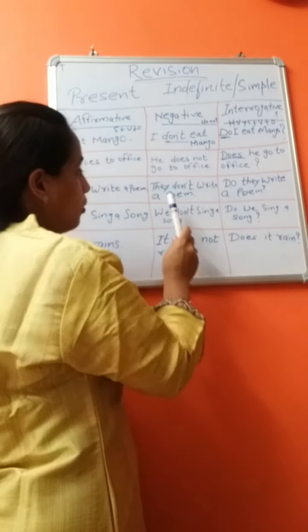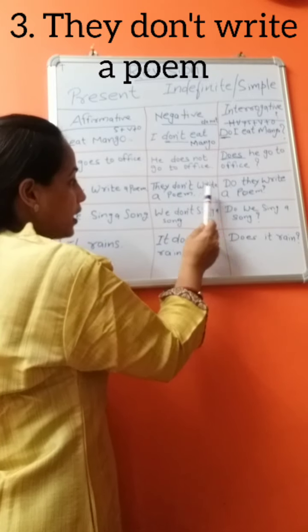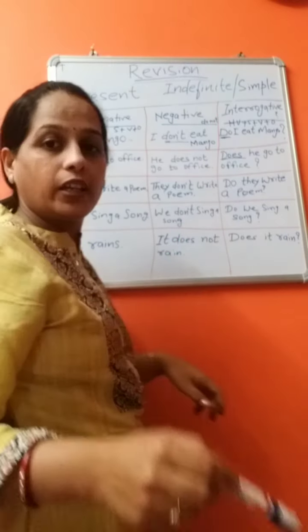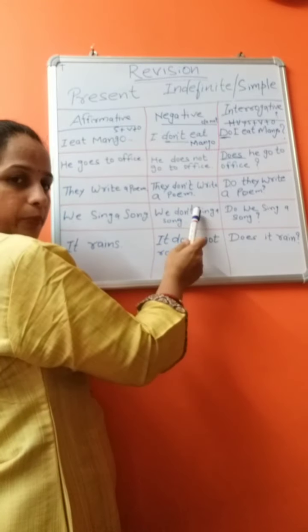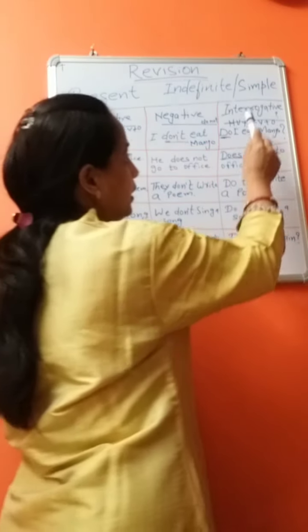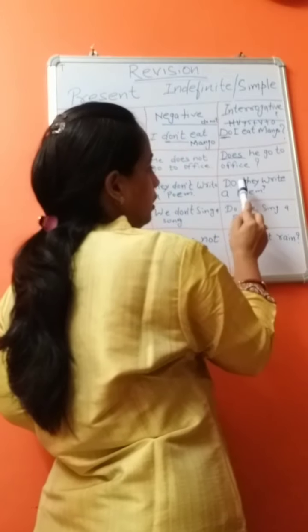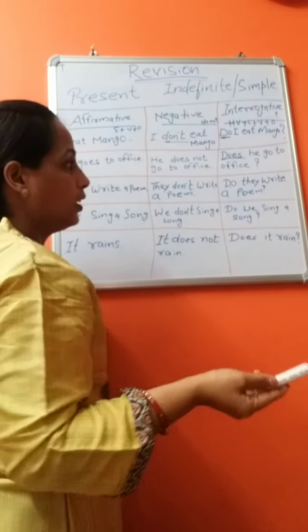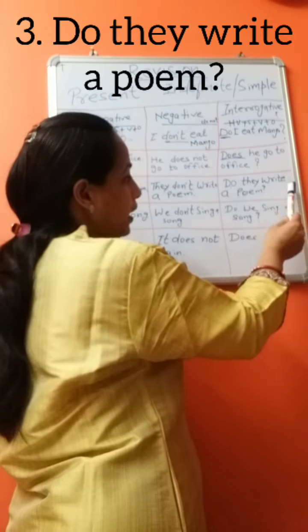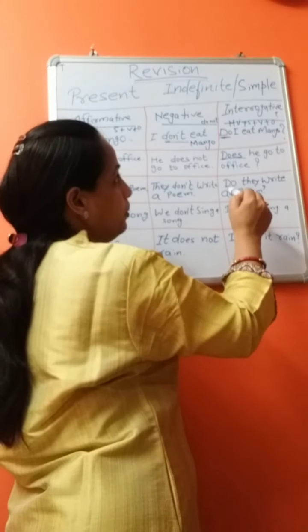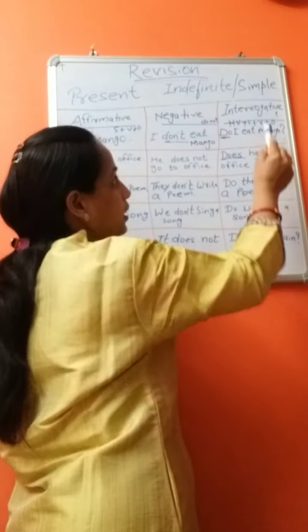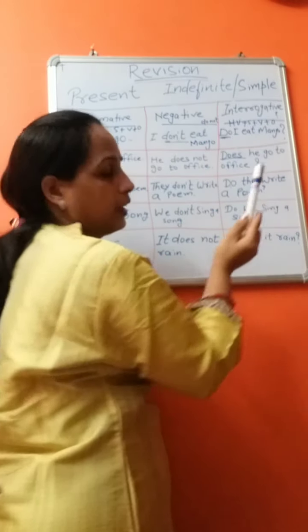And in negative form, they do not write a poem, or in contraction form, they don't write a poem. And interrogative question, if you want to ask someone: do they write a poem? First the helping verb will come, then subject, then action verb, and then object.